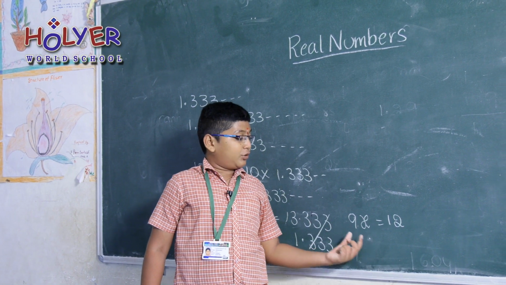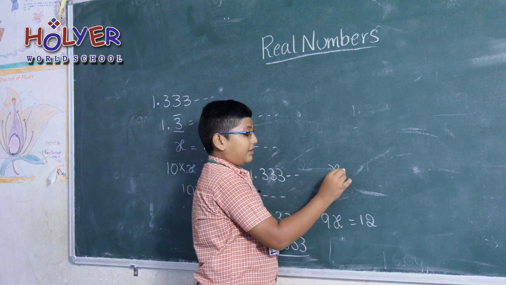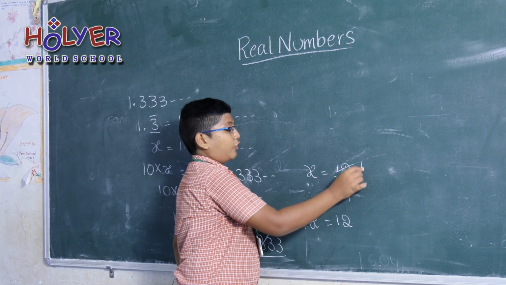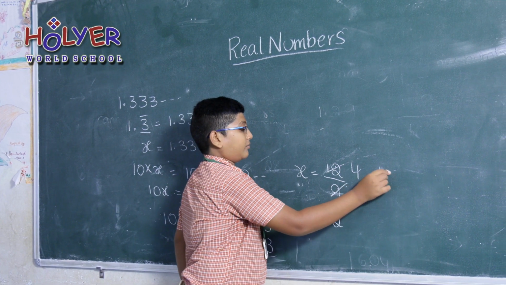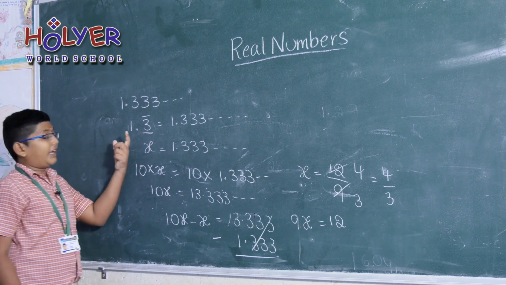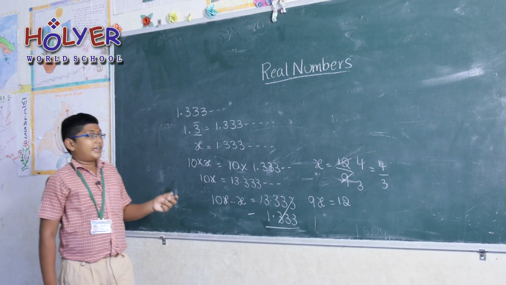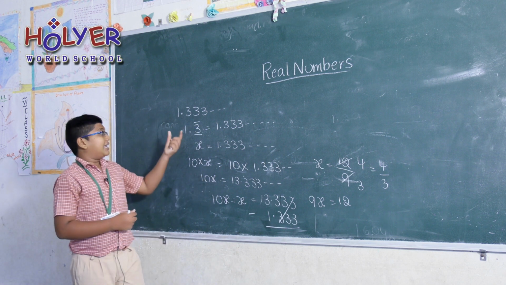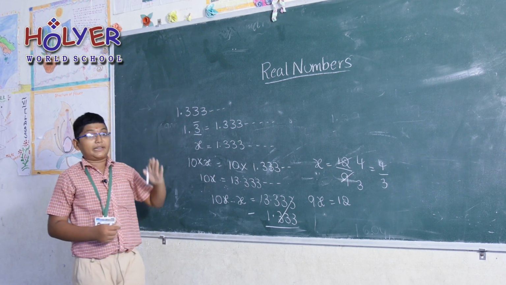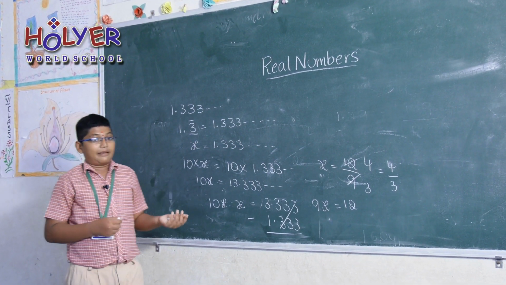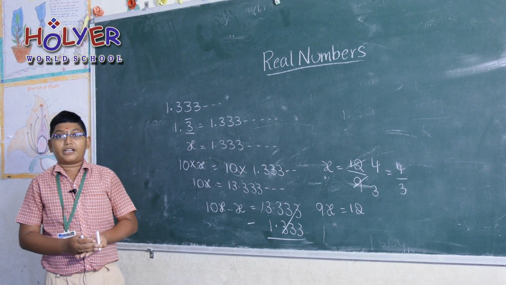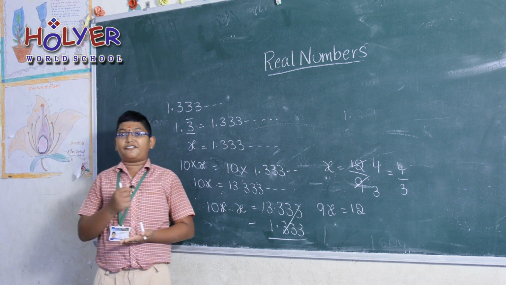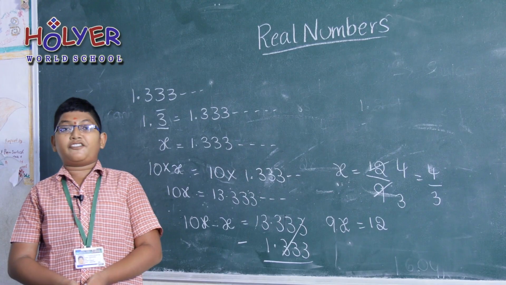Transposing 9 to this side leaves x here. x is equal to 12 by 9. If we cancel it in the 3 table, 4 by 3. So here 1.3 bar changes into the rational number 4 by 3. This is a small method to change decimals like these, which are recurring decimals, into rational numbers. Going into the last topic of my real numbers topic, which is successive magnification.